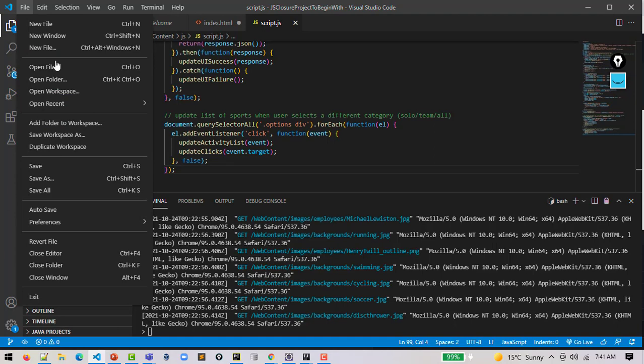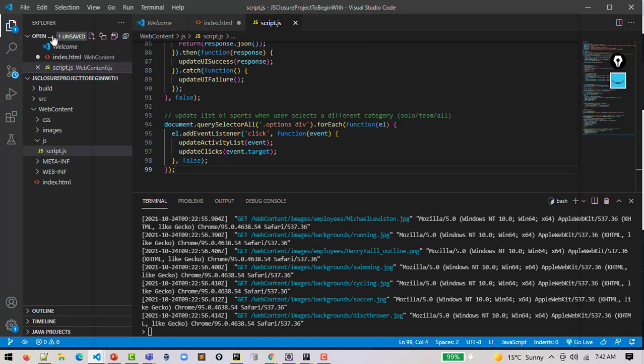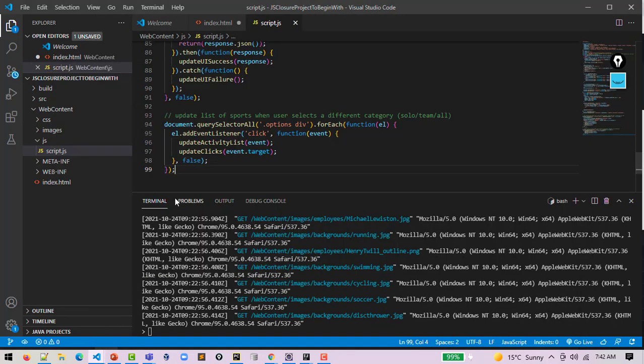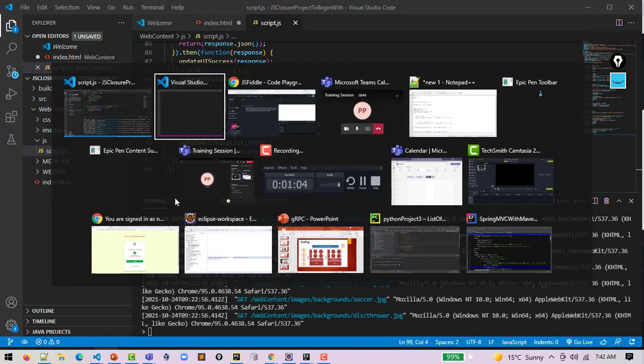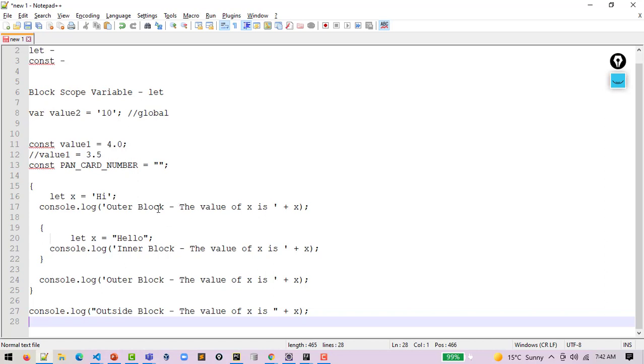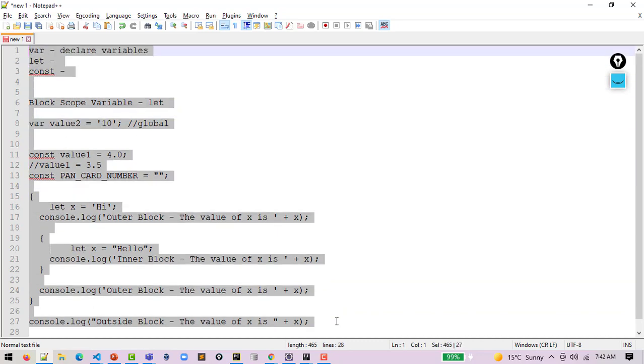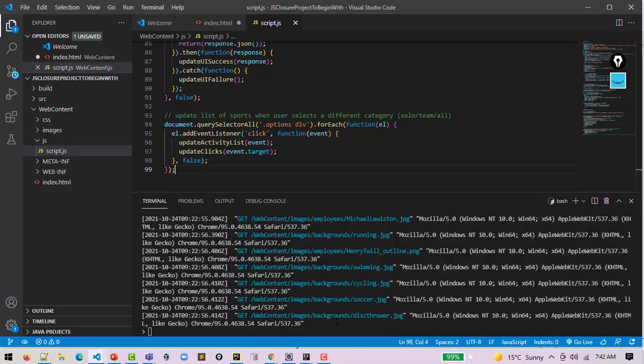You can share this script file with me later. No, I have nothing to write down. I am copy pasting everything I am writing. So at the end of the class I will share this text file with you. Okay, that's good. Then it's fine.